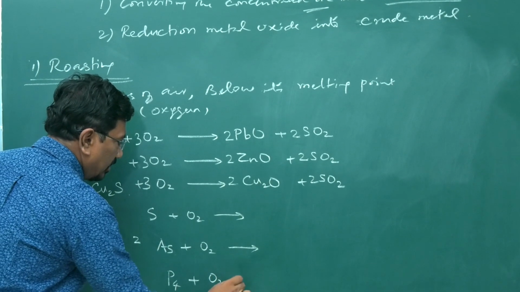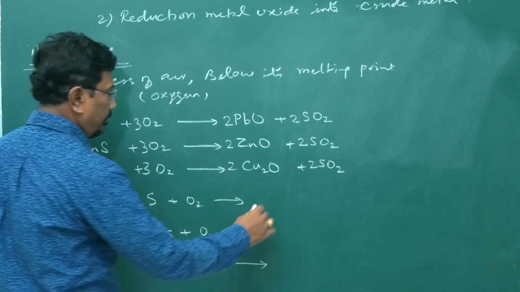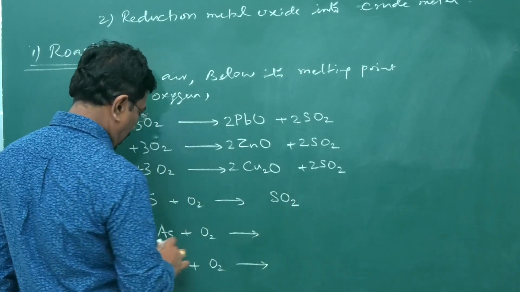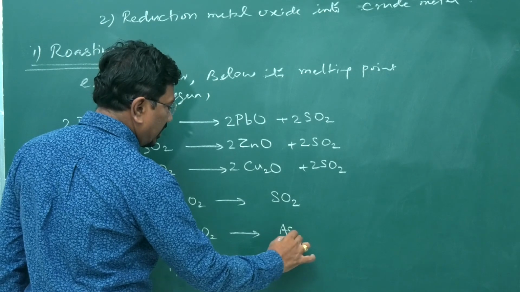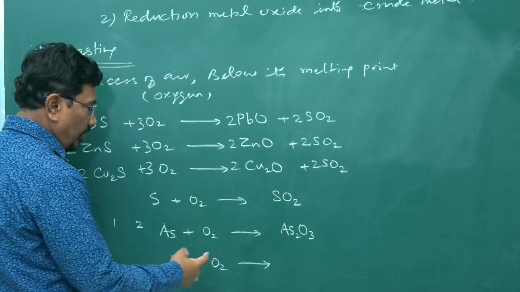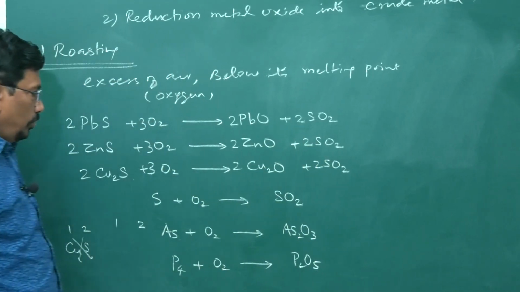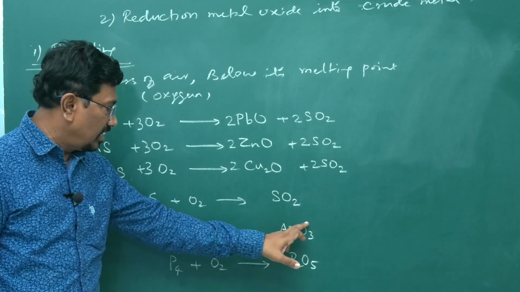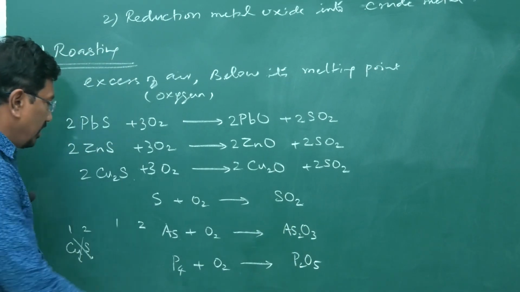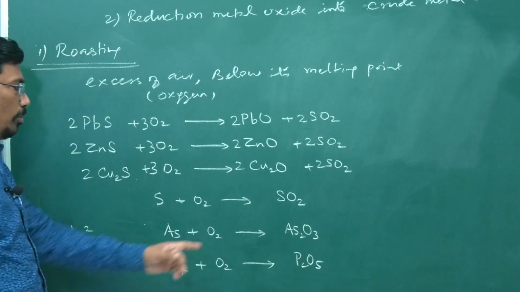Usually, sulfur forms sulfur dioxide, arsenic forms arsenious oxide As2O3, valency usually 3, phosphorus 3 and 5, phosphorus pentoxide. So, sulfur dioxide, arsenious oxide As2O3, because valency of arsenic is 3, here 5, therefore P2O5.